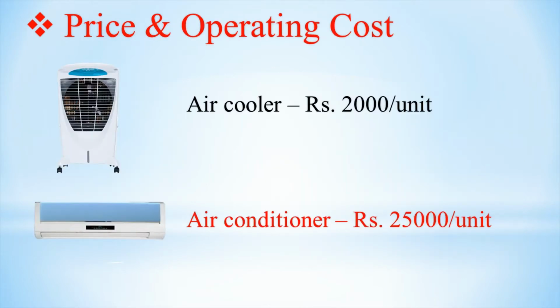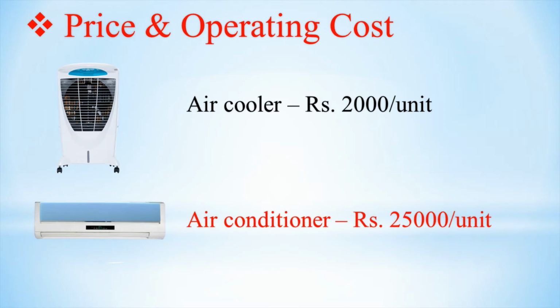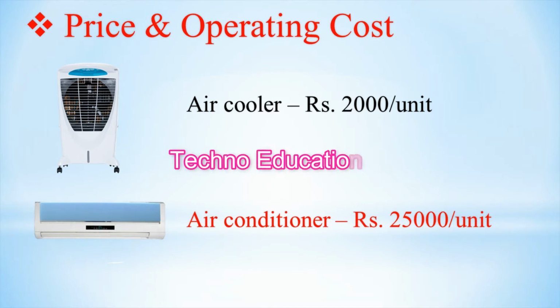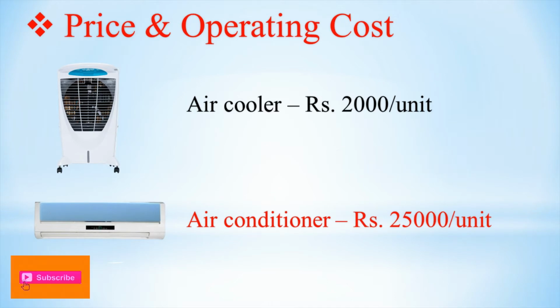Second feature is price and operating cost. Air cooler is very budget friendly and has a very low operating cost as compared to air conditioner, while air conditioner is too much costly as compared to air cooler and it will consume more power, so its operating cost is also higher. An air cooler's range starts from rupees 2000 per unit, while in the case of an air conditioner its starting range is rupees 25,000 per unit. Okay, so here you can see that it is too much costly as compared to air cooler. Even if you are looking at the price tag alone, you will realize that air conditioners are expensive.